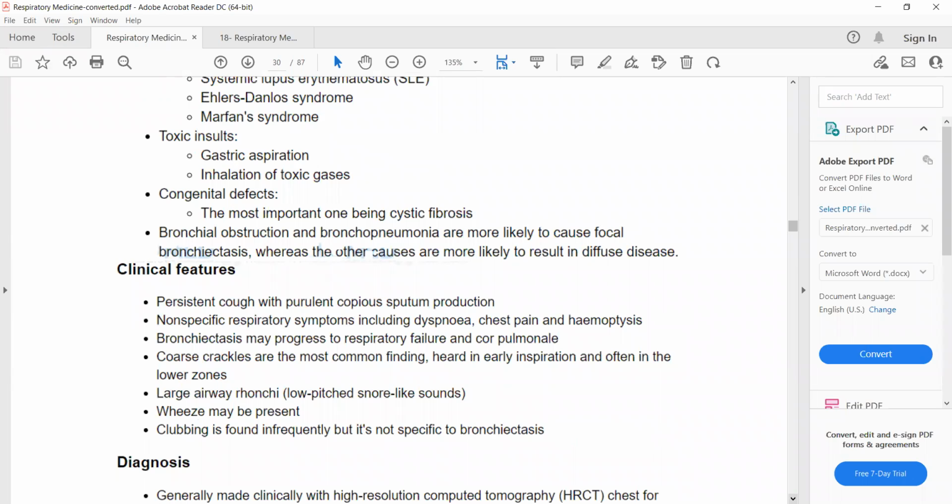What are the clinical features of bronchiectasis? Remember this one line: persistent cough with purulent copious sputum production. Whenever you see this line in any question in the PLAB 1 exam, you will suspect bronchiectasis. Purulent copious sputum production with persistent cough. This line is specific for bronchiectasis. So someone with a history of a respiratory tract infection or recurrent respiratory tract infection who presents to you with